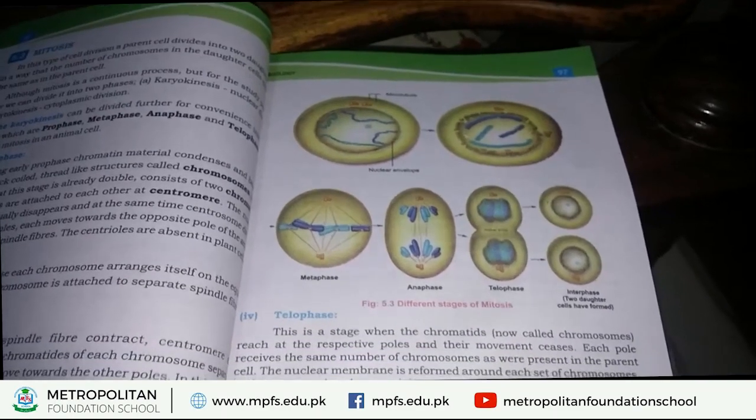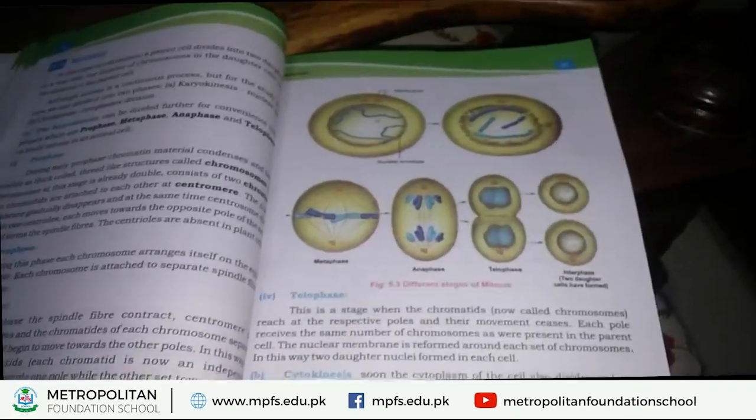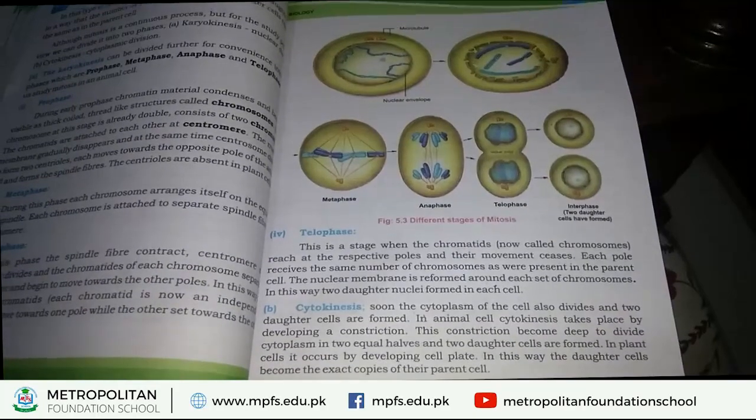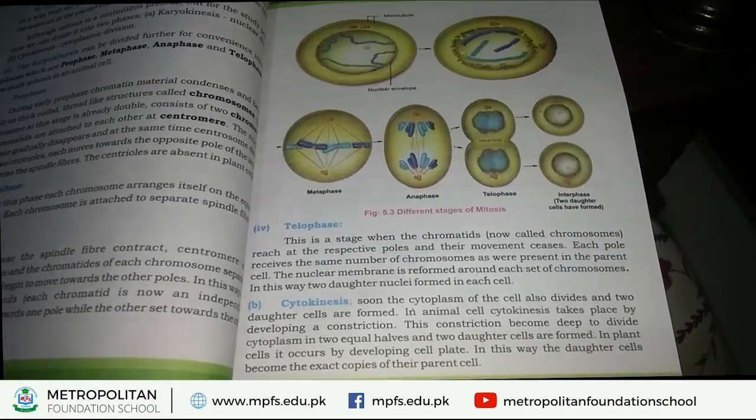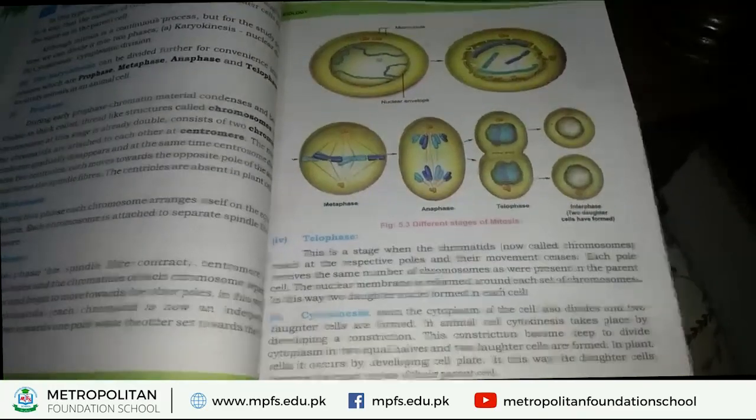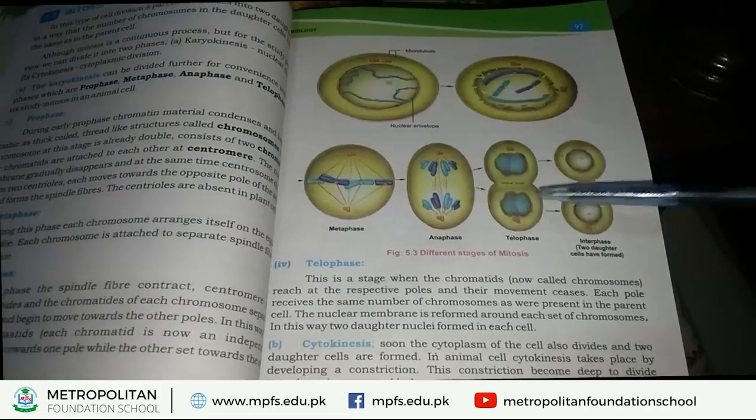The next and last stage is called cytokinesis. We already discussed this stage.